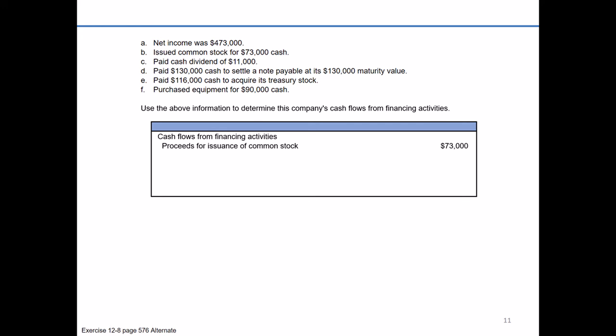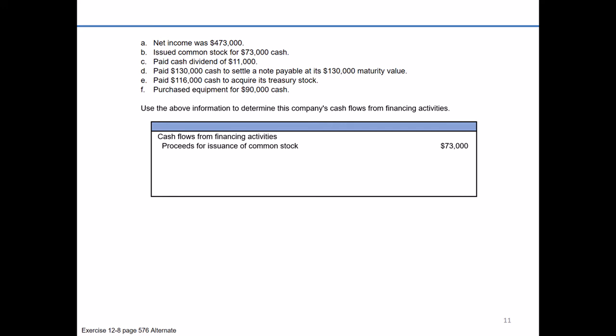Now I will note this could change somewhat if the transaction changed a little bit. What if the company issued common stock in exchange for equipment? Well, there's still a financing angle, correct? Because common stock is still being issued, but on the other hand, it doesn't have a cash impact. There's also an investing angle. The company is acquiring equipment. That's an investment, correct? It's a long-term asset.